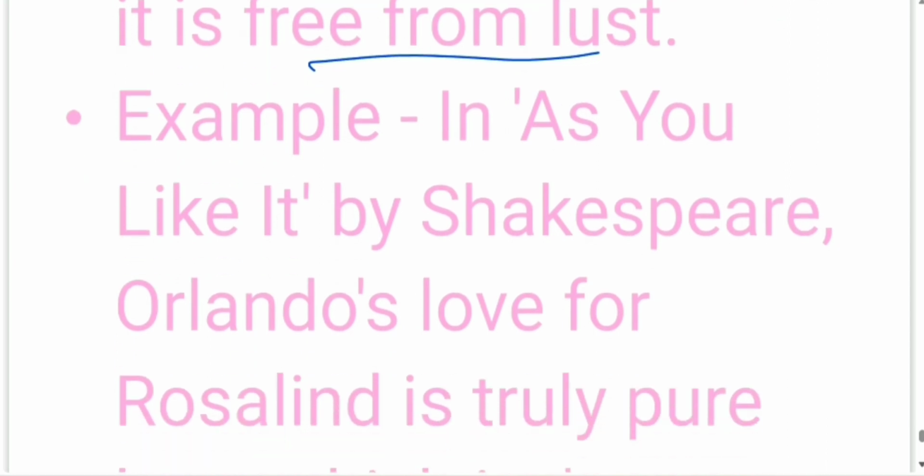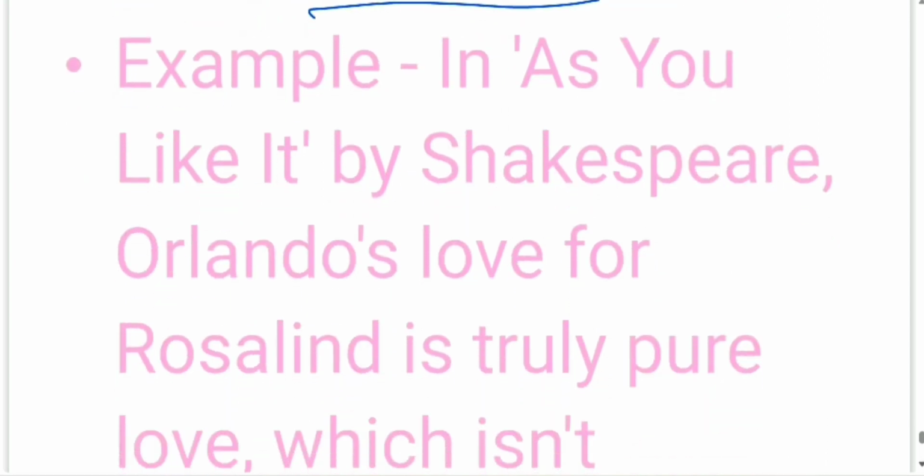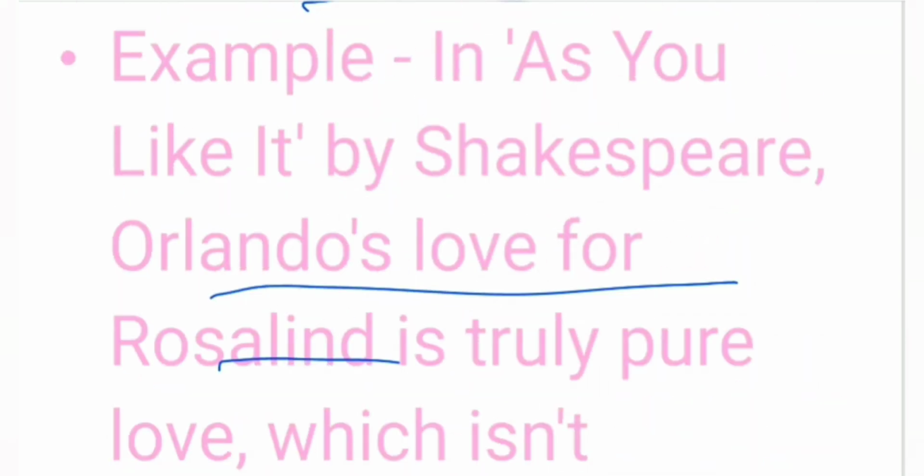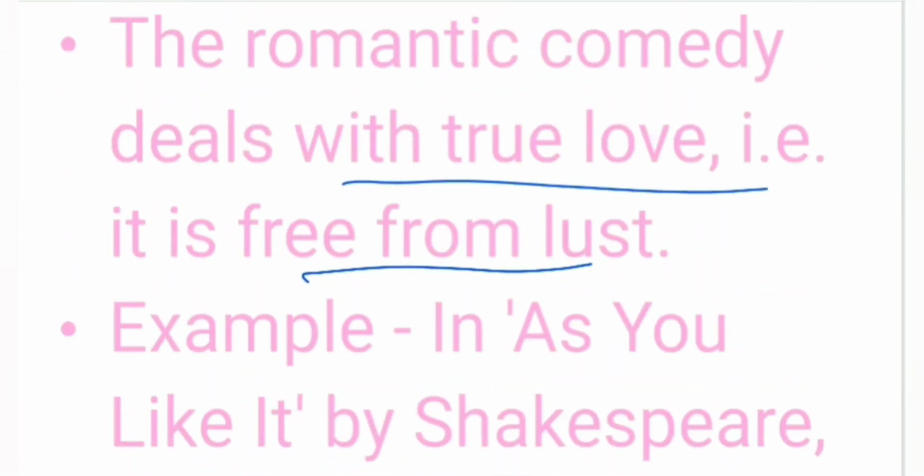For example, in As You Like It by Shakespeare, Orlando's love for Rosalind is truly pure, because it isn't motivated by lust or any other benefit. He didn't woo her for any benefit or to satisfy his needs. So in romantic comedies, you will find that there is pure love.